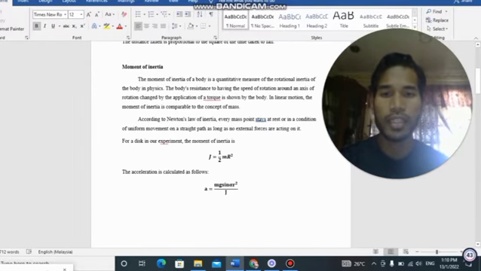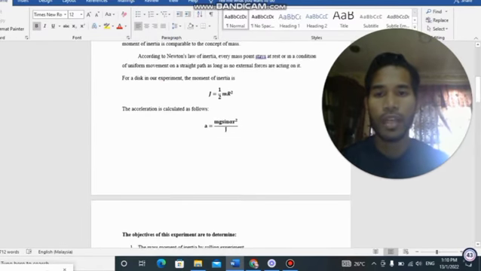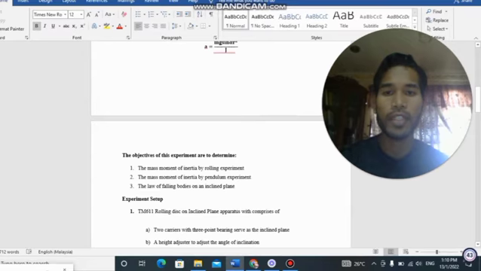And then the acceleration is calculated as follows: acceleration equals m g sine alpha r squared over J. The objectives of this experiment are to determine, first, the mass moment of inertia by rolling experiment; second, the mass moment of inertia by pendulum experiment; and third, the law of falling body on an inclined plane. That's all for me. Thank you.